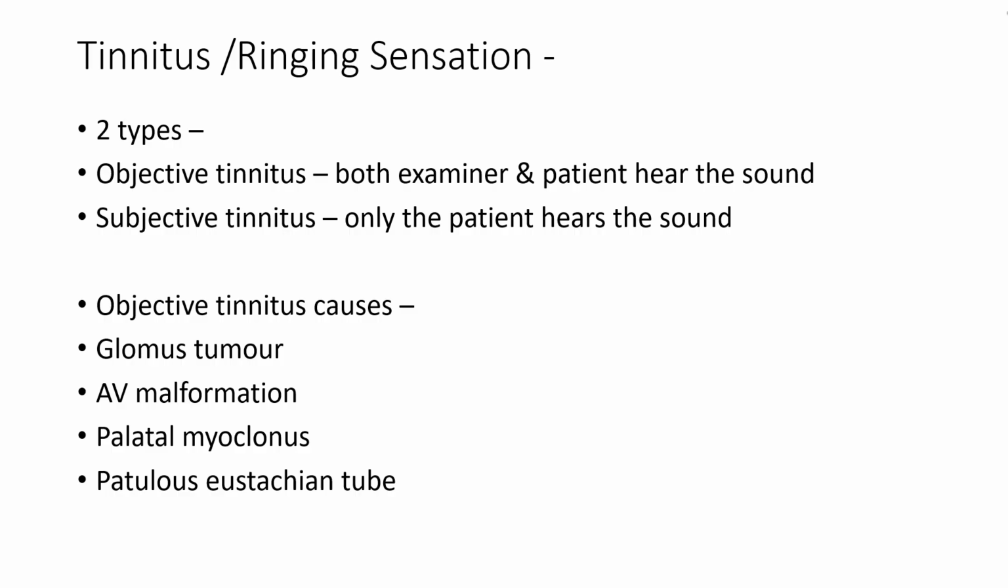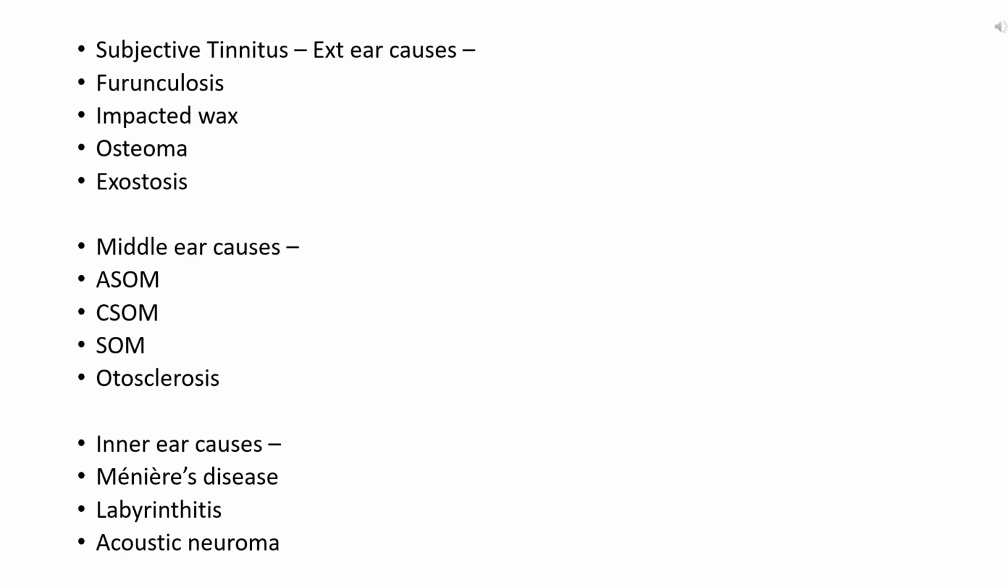What are the causes of objective tinnitus? It can be glomus tumor, that is a middle ear pathology, middle ear tumor. It can be any arteriovenous malformation. It can be palatal myoclonus, or it can be due to patulous eustachian tube or patent eustachian tube.